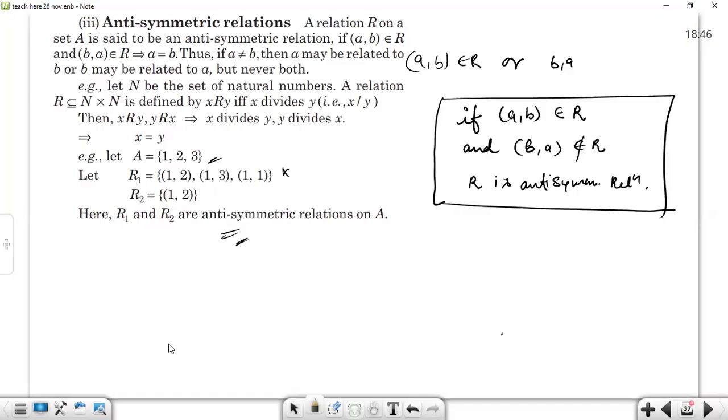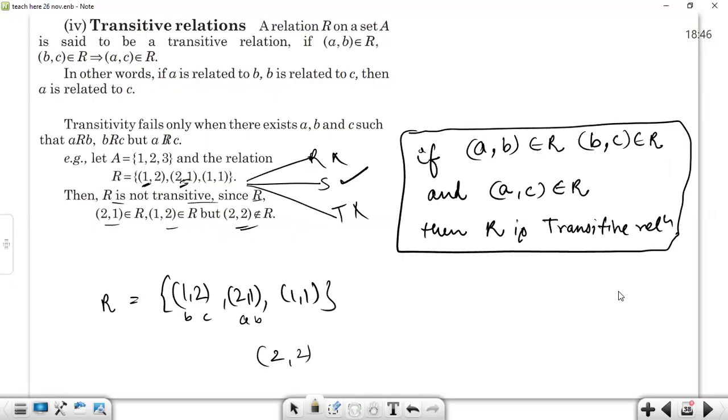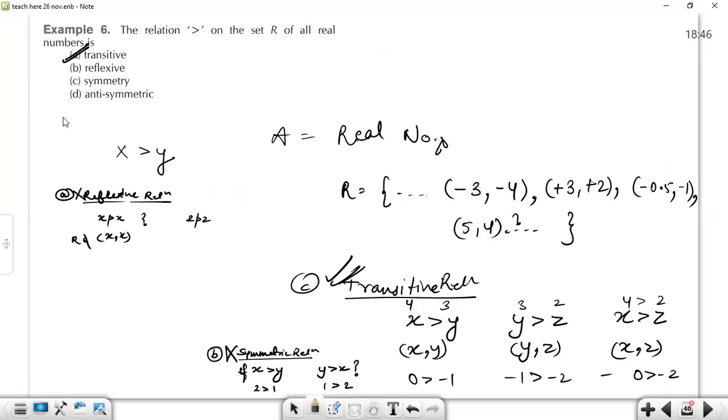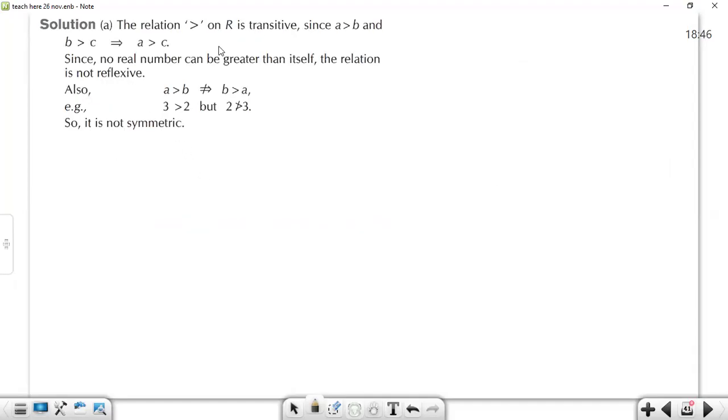Reflexive, symmetric, and transitive are the main options. So it's debatable. This can also be antisymmetric because it's not symmetric anywhere, but we will consider transitive as the right option. Let's see the example solution itself. This is not symmetric, but still the answer is not marked as antisymmetric.